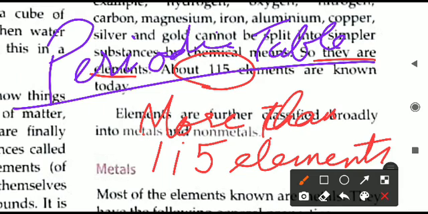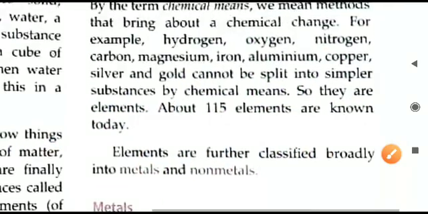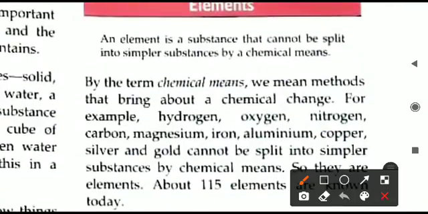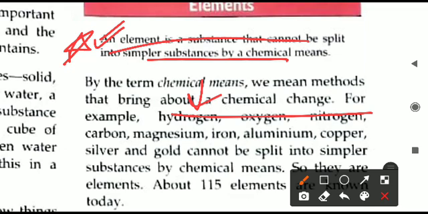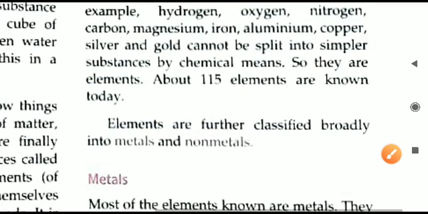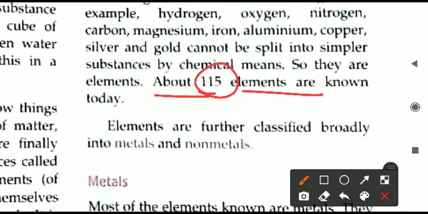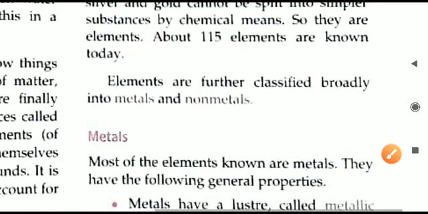Now, more than 115 elements are known today, and as more and more elements are discovered, they are added into this table. So that is all the definition of elements. Please put a tick on this. You have to learn this definition along with a few examples as they are given here. Learn this number of elements also, in case it is asked, you should be able to answer.